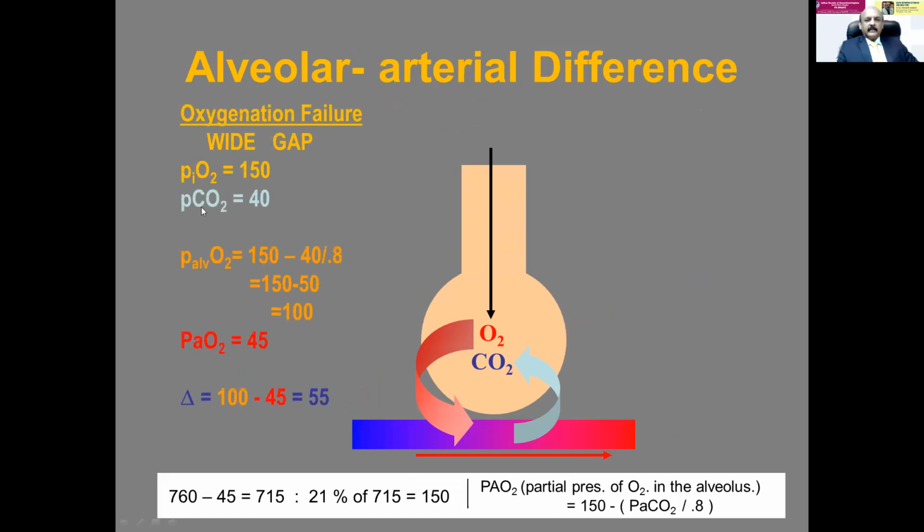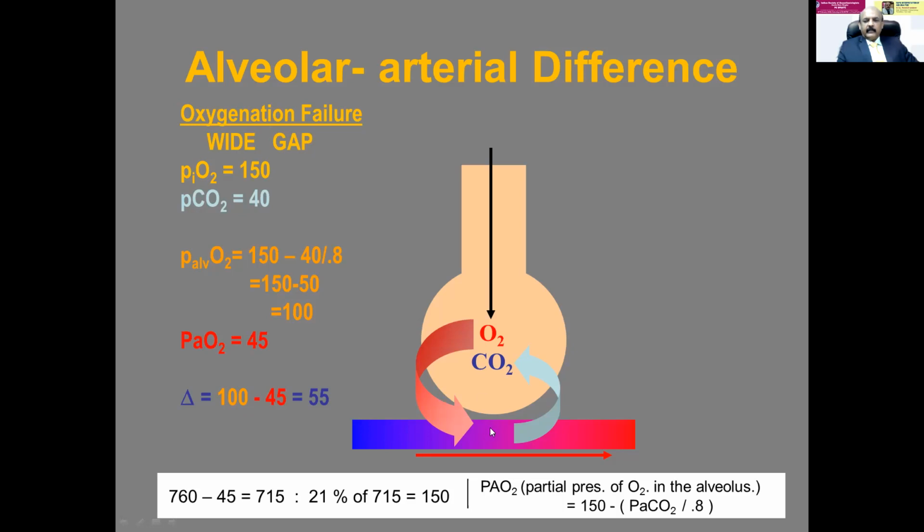See, now imagine if the PCO2 is 40, you know PaO2 is 150. So it is 100. So it is normal. Alveolar PaO2 is 100. But here the PaO2, if the PaO2 is 45 in the capillaries, it means the difference will be 55. So what happens? Here it is 100.